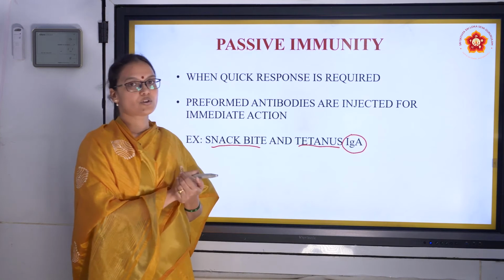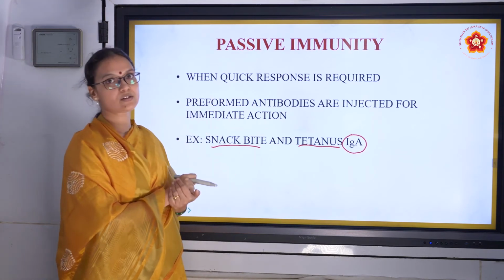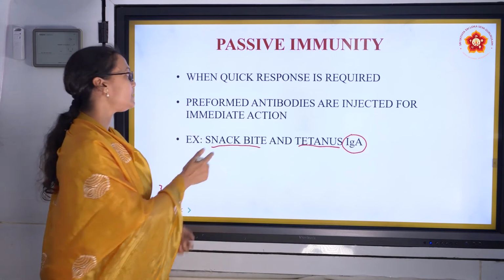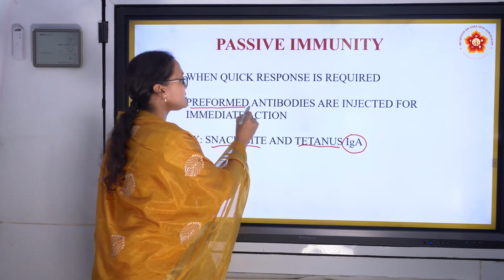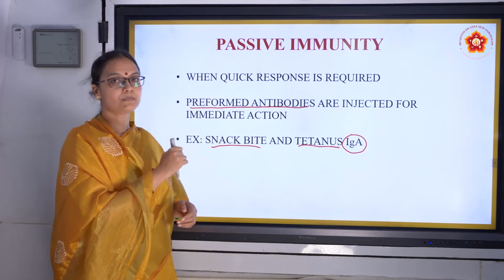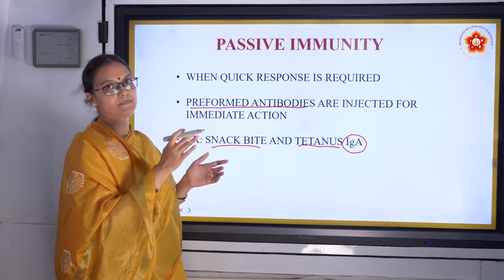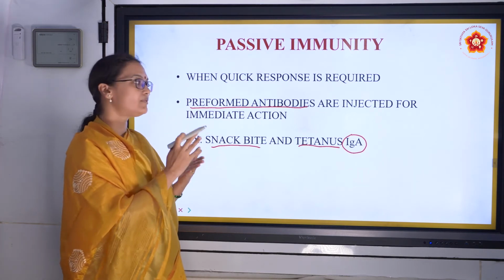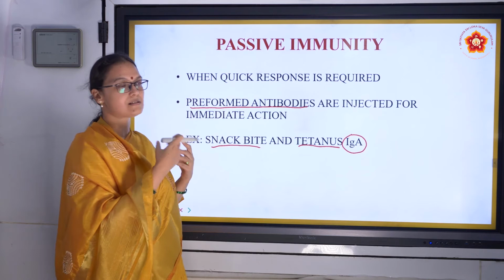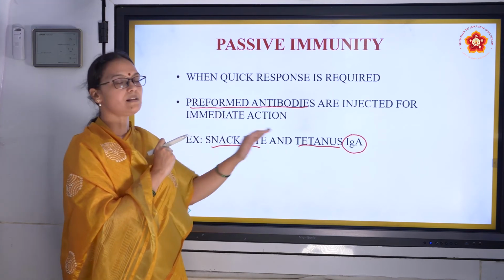So what is in a tetanus shot? It has antibodies that are against this Clostridium tetani. Already pre-formed antibodies are there, and they just inject those antibodies into our body. So what does that shot do? It directly goes and kills the Clostridium tetani. Before it goes and attacks the muscles and the muscles become stiff, these preformed antibodies will attack.